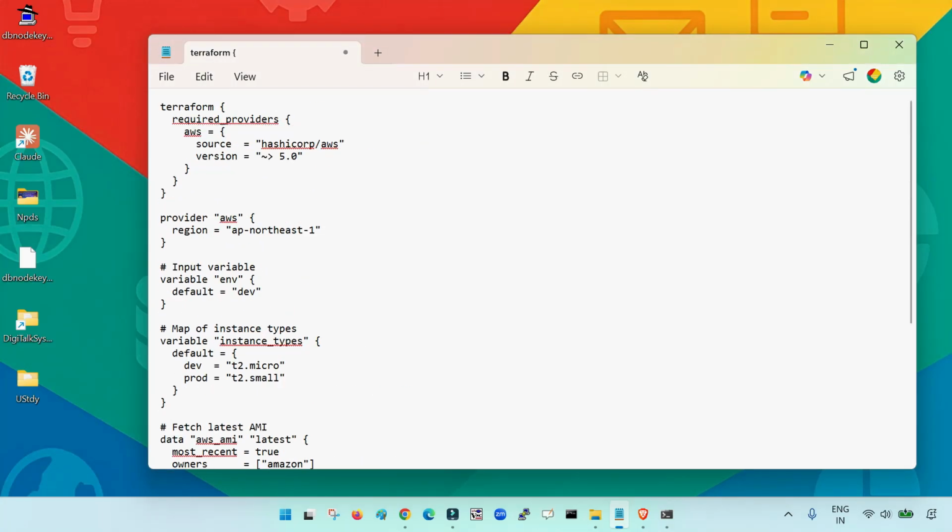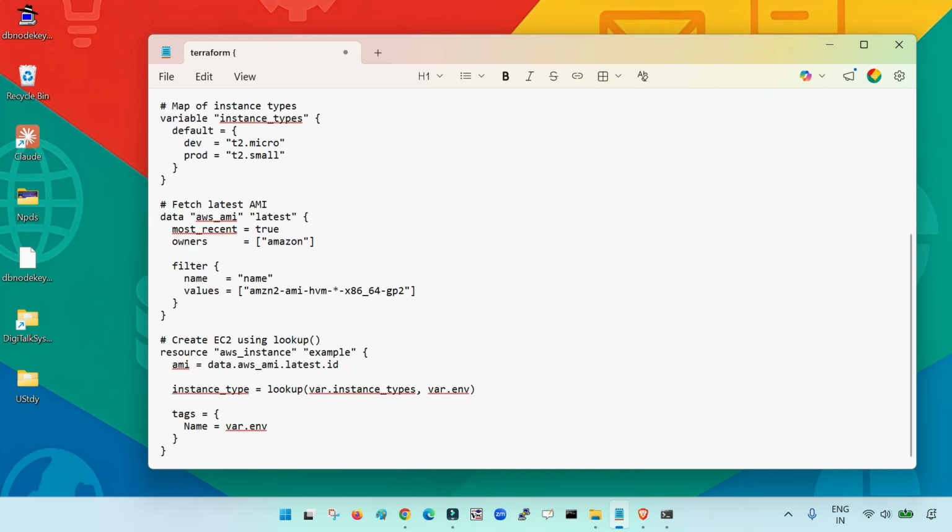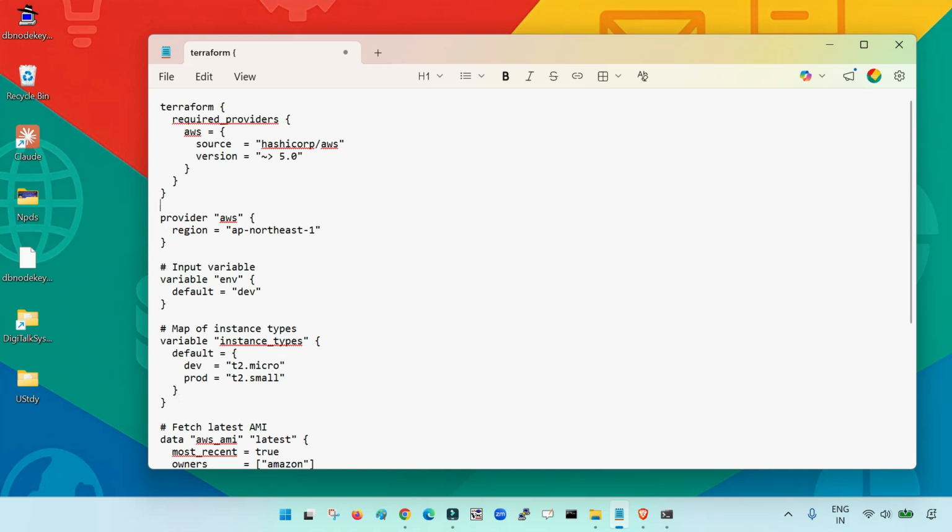Okay, so this is a code file that is to create one virtual machine, an EC2 virtual machine on the AWS cloud. As of now, I will just focus on the first block. This first block is used to download the corresponding cloud service provider connector.